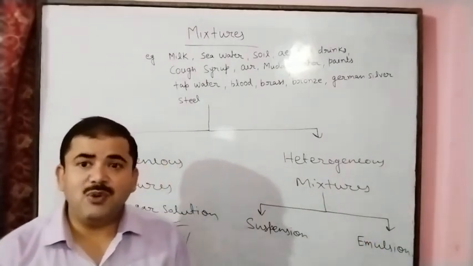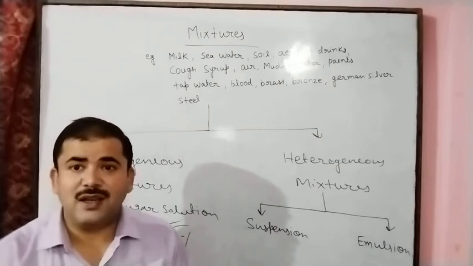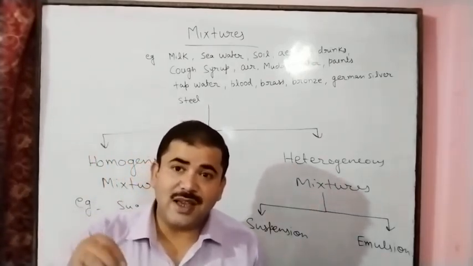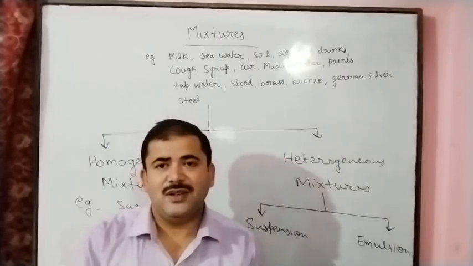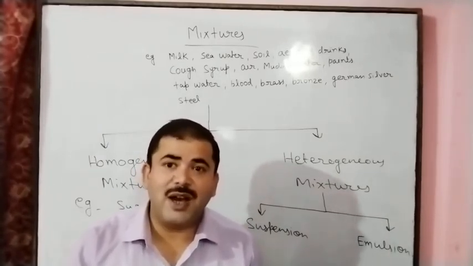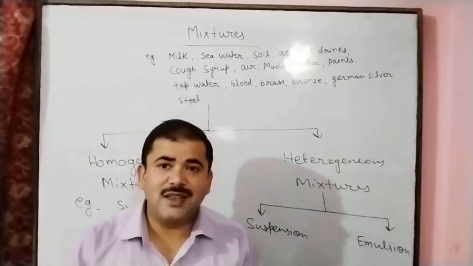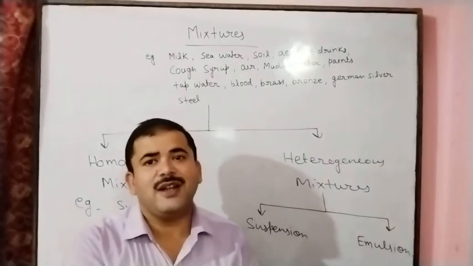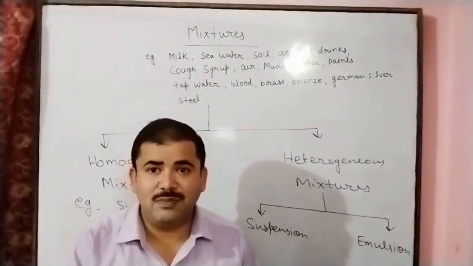If you see milk, how can we say this is a heterogeneous mixture? This is a heterogeneous mixture because in milk water is present and fat material is present, in simple words, oil and water are present. So how is this possible?